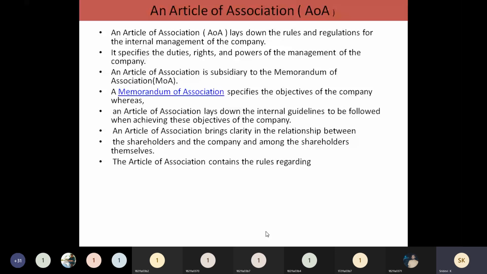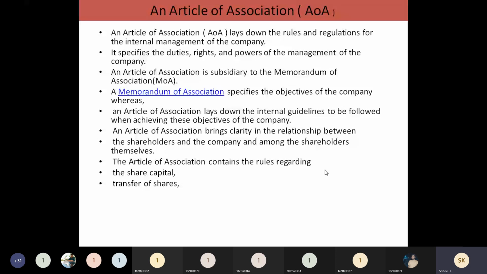You have to mention the rules regarding your share capital: how you are going to raise your share capital, in what way, how many times you are going to call for your capital, and how much initial amount you are going to collect from the shareholders.